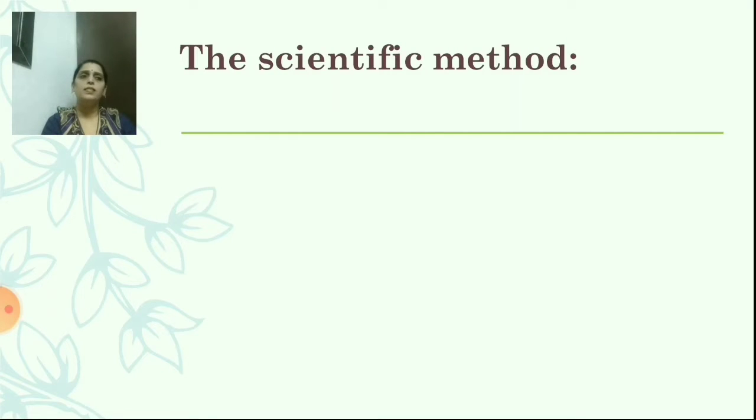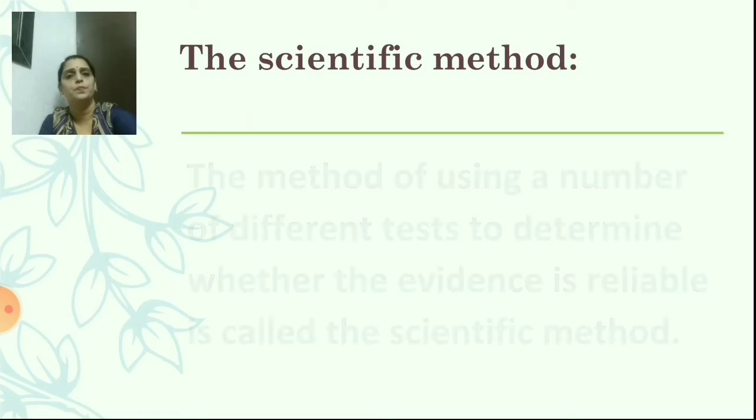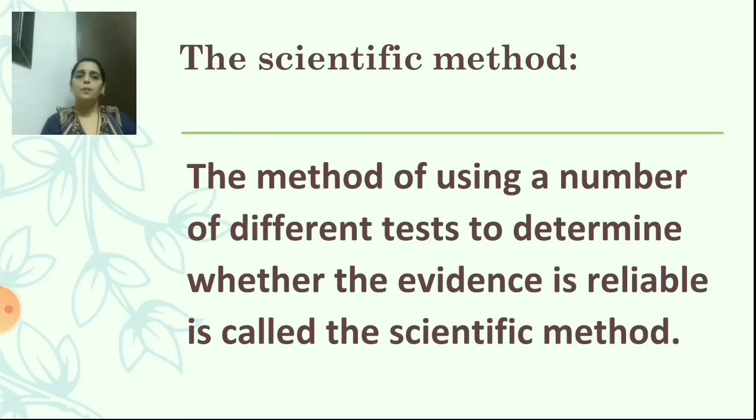Yes students, now the next is, what is the scientific method? The method of using a number of different tests to determine whether the evidence is reliable is called the scientific method. This means different tests are done many times to get a result that we can trust. So that is known as scientific method.